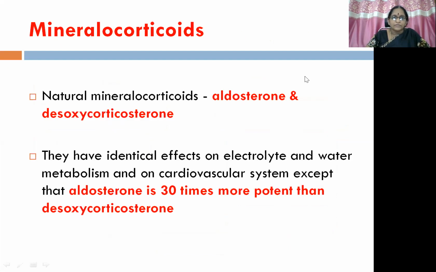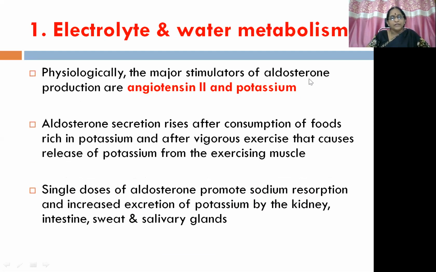So mineralocorticoids. We have natural mineralocorticoids like aldosterone and deoxycorticosterone. They have identical effects on electrolyte and water metabolism and on the cardiovascular system, except that aldosterone is 30 times more potent than deoxycorticosterone. That is the only difference that we have. Then, actions on electrolyte and water metabolism. Physiologically, the major stimulators of aldosterone production are not ACTH, but angiotensin II and potassium. That's what we have discussed already. Aldosterone secretion rises after consumption of foods rich in potassium and after vigorous exercise, which releases potassium from the exercising muscle.